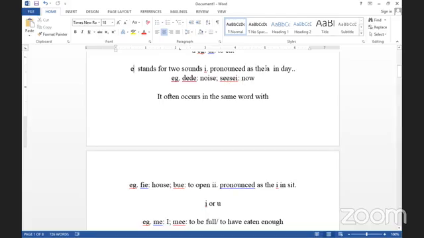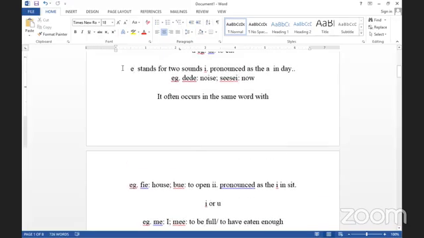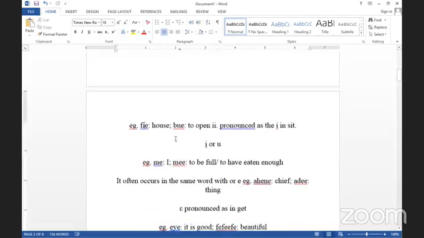That is now, present, now or presently, as we are speaking. It often occurs in the same word with, for example, the E that we are talking about, this E, that is fie, A. So fie means house. And we also have bue, this is the E that is pronounced as A. So we have bue, that is to open.